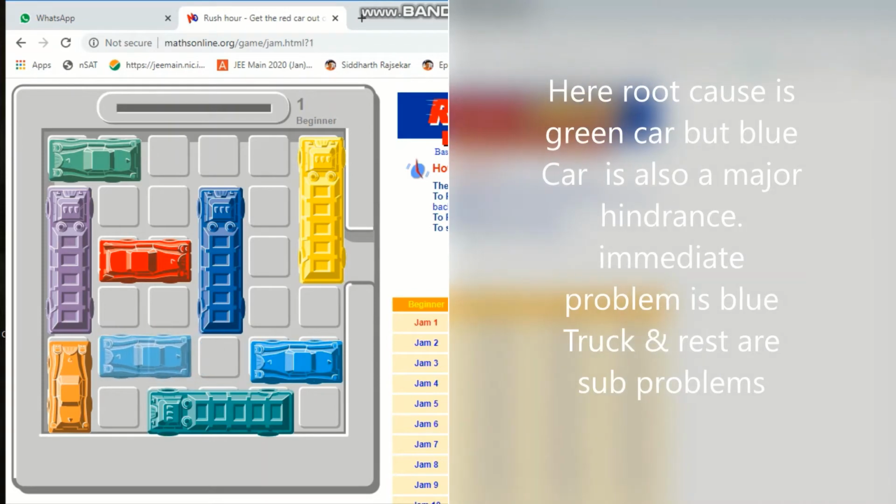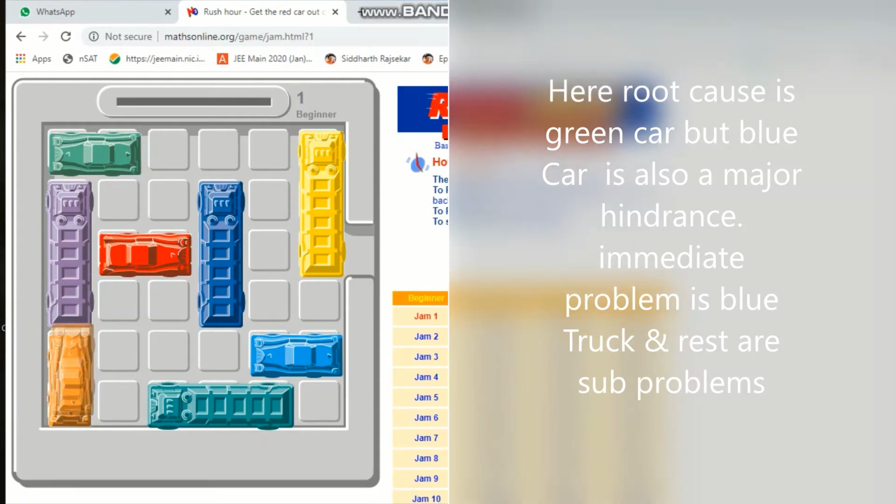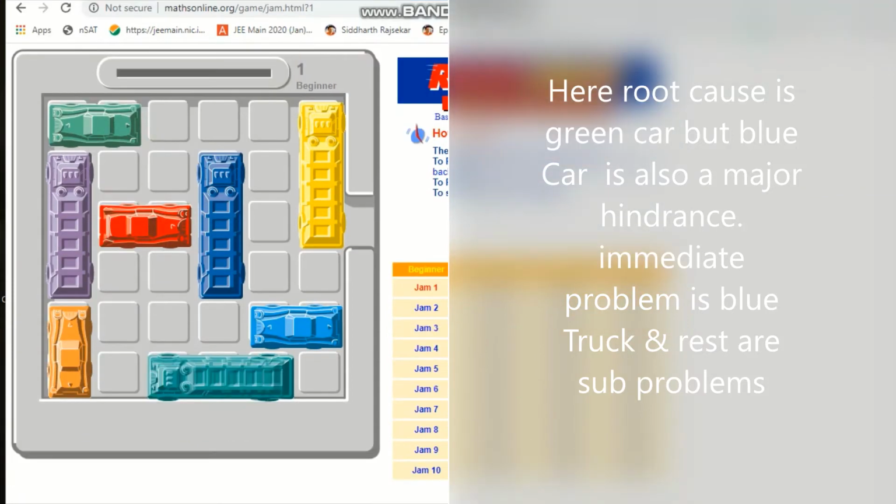Okay, so I hope you were able to solve this game and you were able to achieve your objective and get out of the exit gate. Here, notice the green car is the root cause.